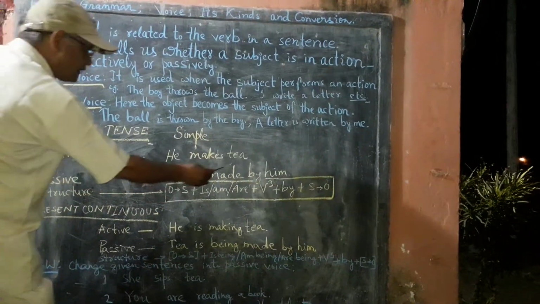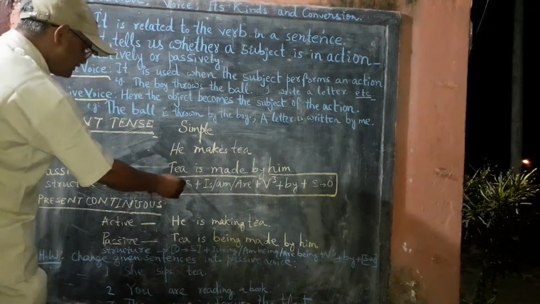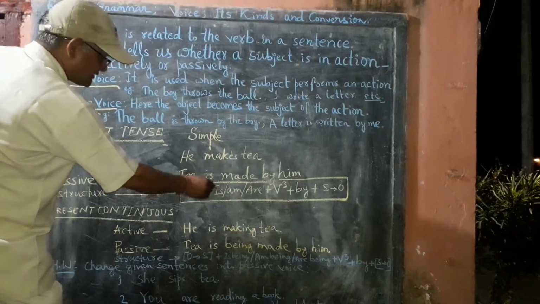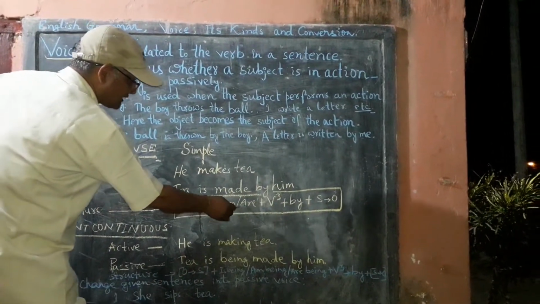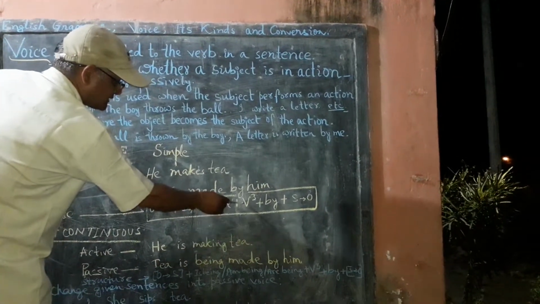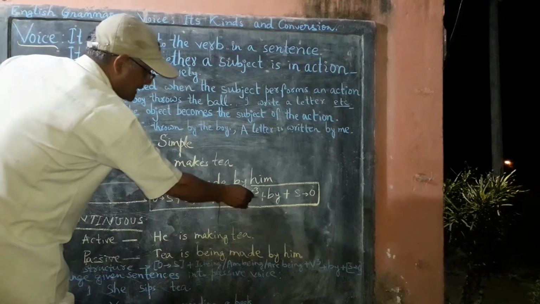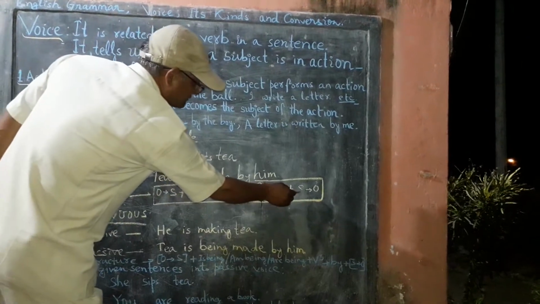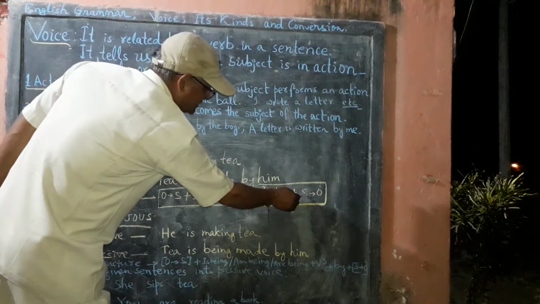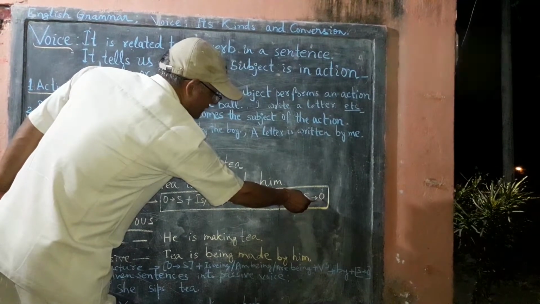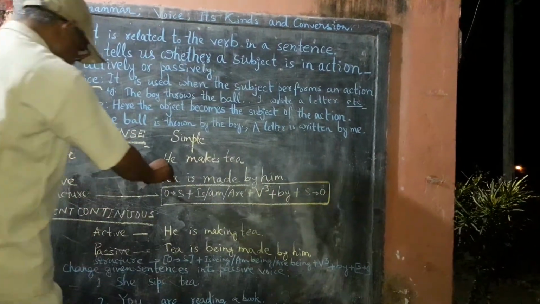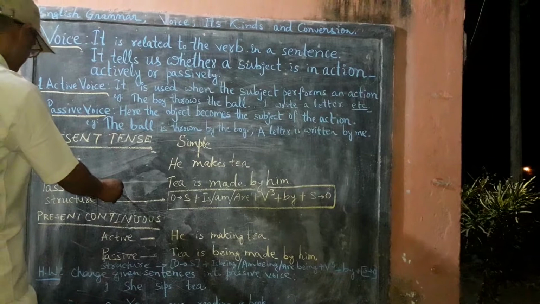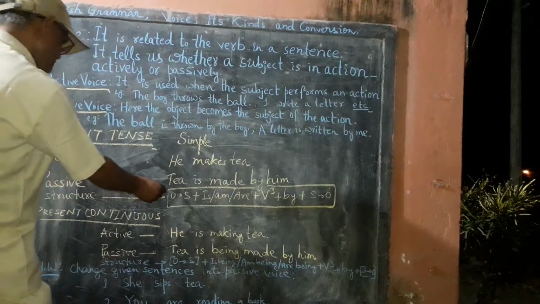That is, the object has been changed into the subject. Object is changed into subject. Thereafter, as per requirement, we use either is or am or are, then plus the third form of verb, and additionally we use by plus the subject changed into object. This is the structure for changing simple present tense into passive voice.